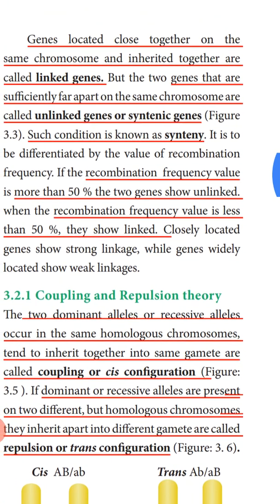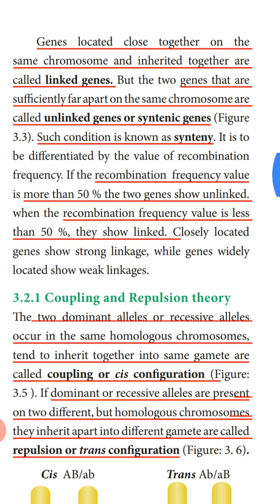Next, this is to be differentiated by the value of recombination frequency. How is recombination frequency calculated? Recombination frequency is the number of recombinants obtained divided by the total number of progeny, multiplied by 100.